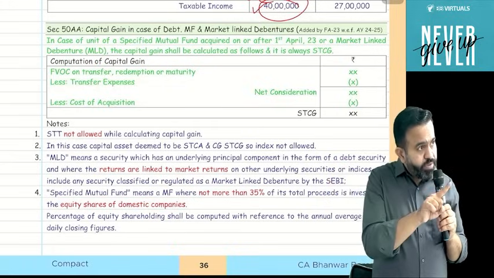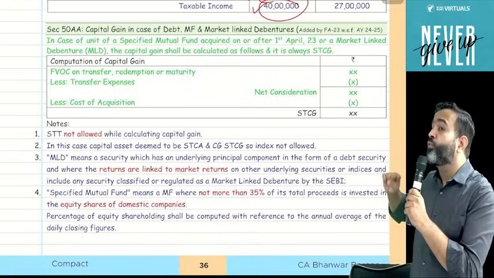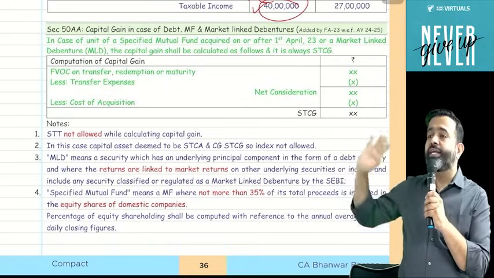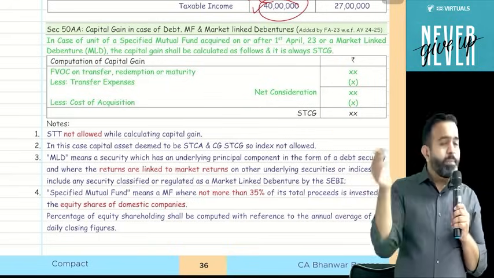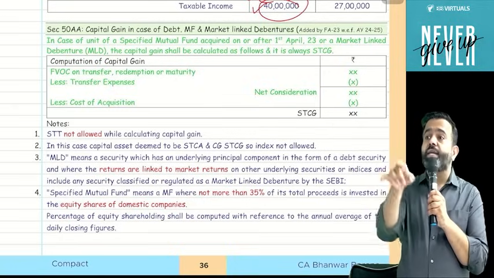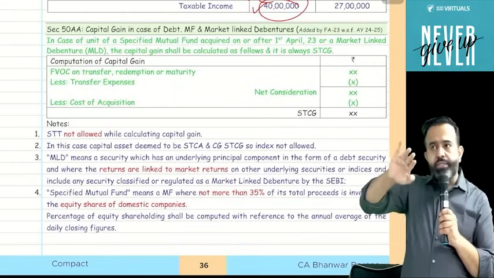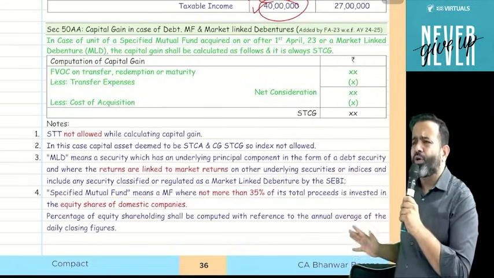But if that mutual fund was purchased before 1st April 2023, then this amendment is not applicable. Period of holding is 3 years. If it is long term capital gain, it is taxable at the rate of 20% and index benefit is also available. And short term capital gain is taxable at slab rate. You got my point or not?